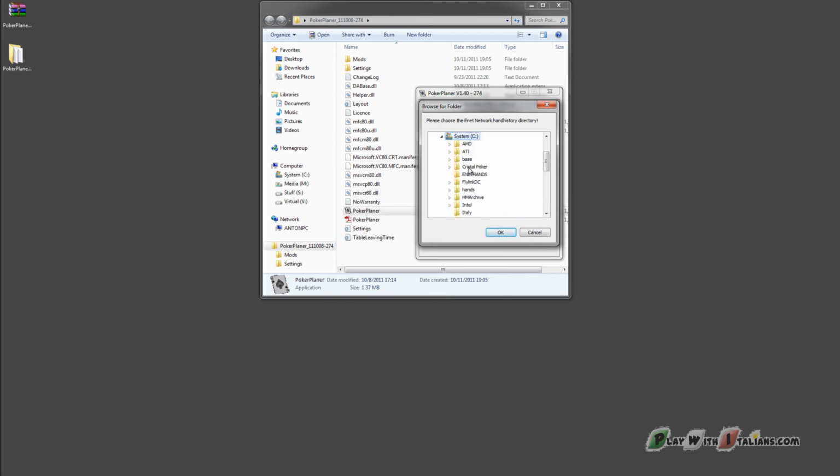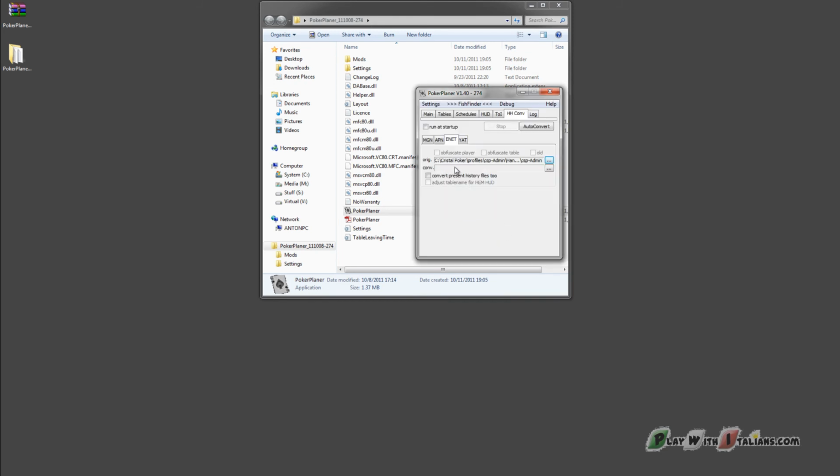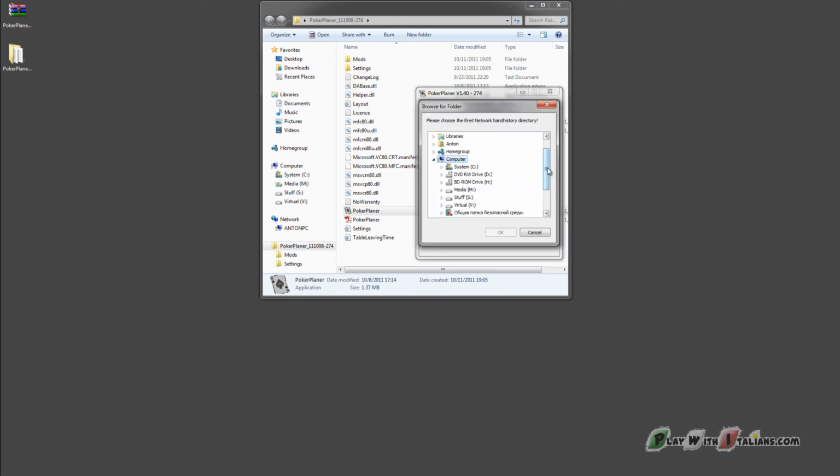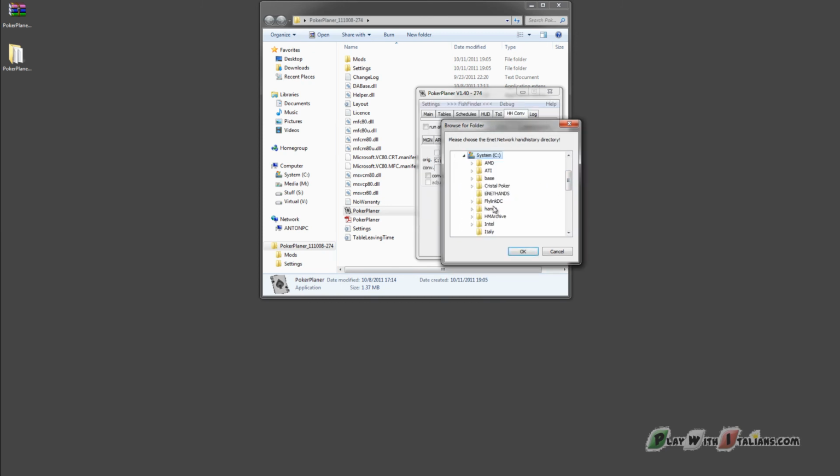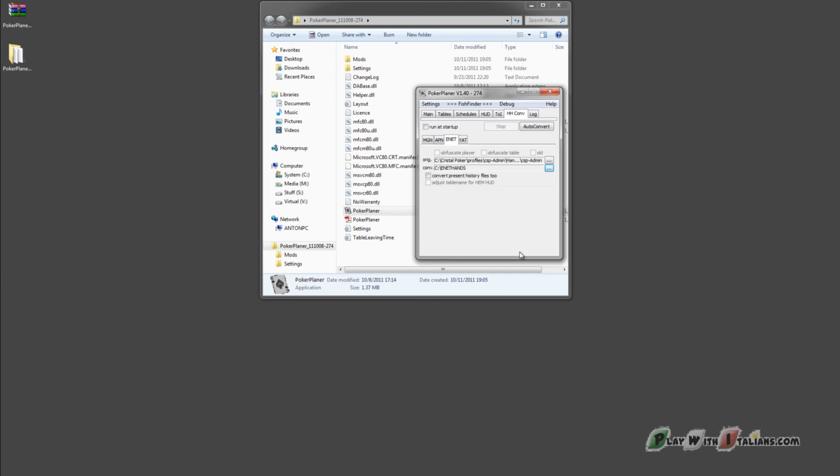In our example, it is Crystal Poker, then Profiles, and then your account. Also indicate the folder that you created for converted hands. Here you can mark Run at startup and start the conversion by pressing Auto Convert.